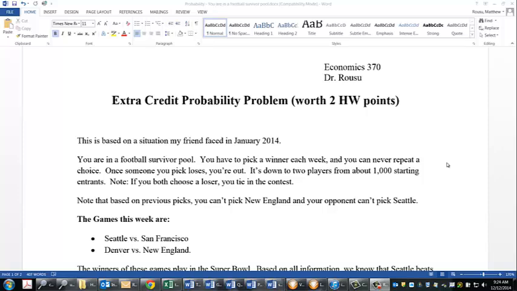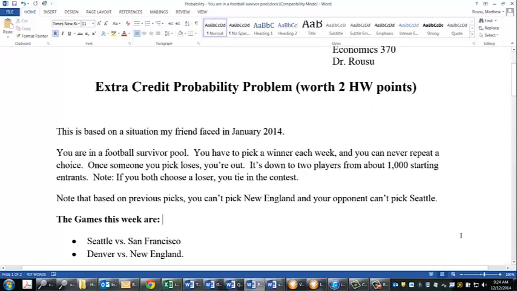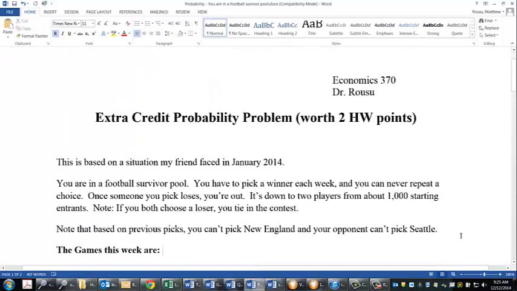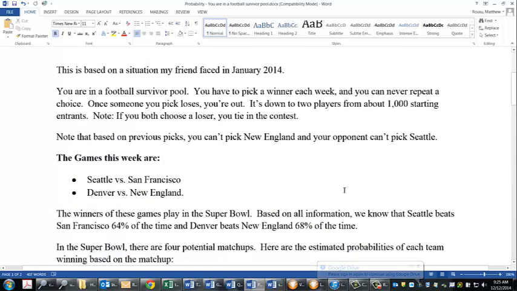This is an actual situation my friend faced last year. You could quibble over a couple of the numbers, but for the most part, this is a really accurate representation of what a friend I've known for a long time, who enjoys the occasional wager, faced in January 2014.